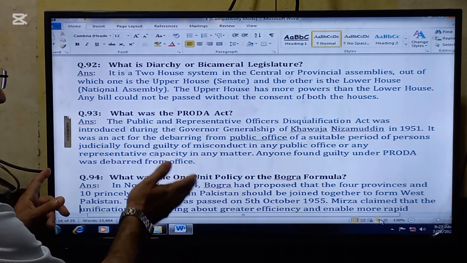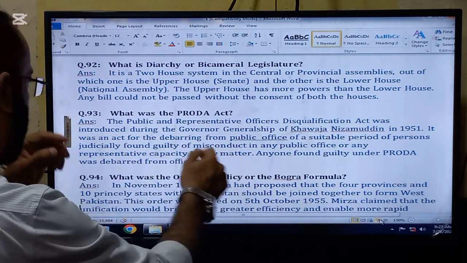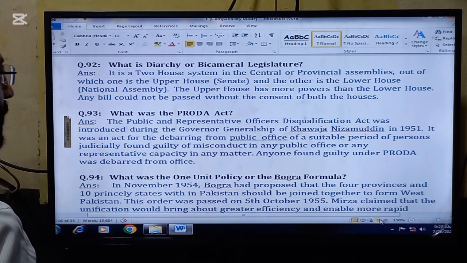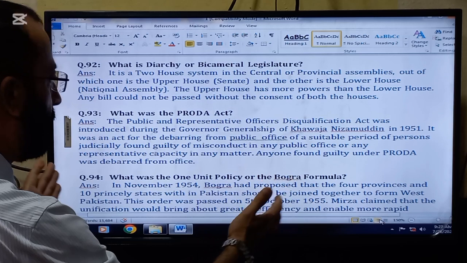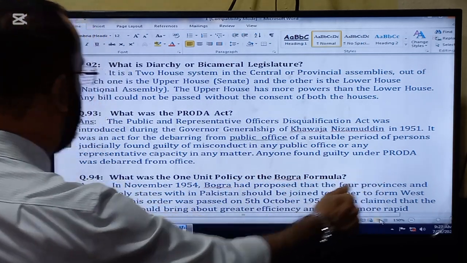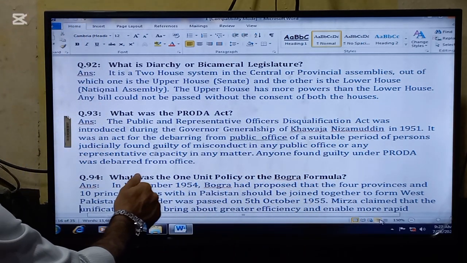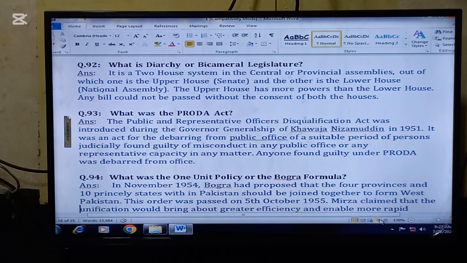So the powers were in the hands of the Governor General through this act. He could remove any public office holder. So anyone found guilty under the PRODA Act was debarred from the office.